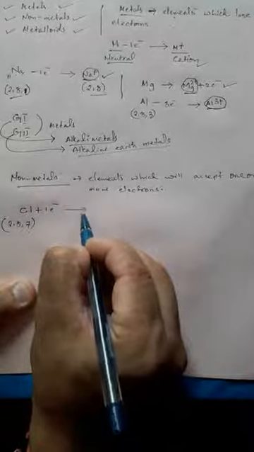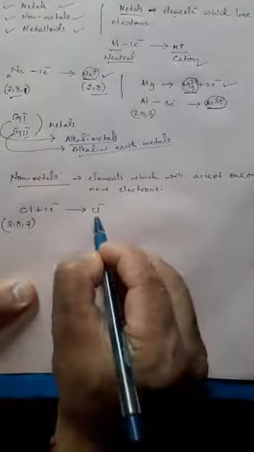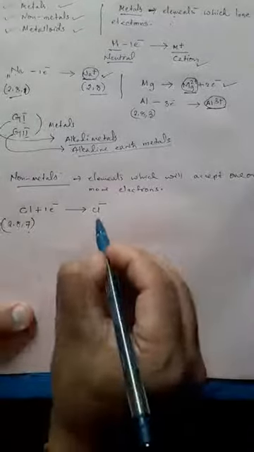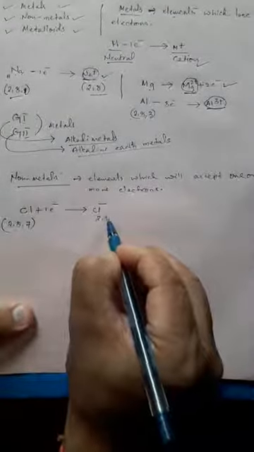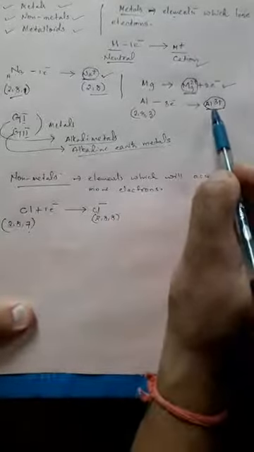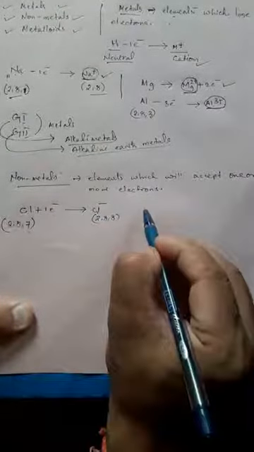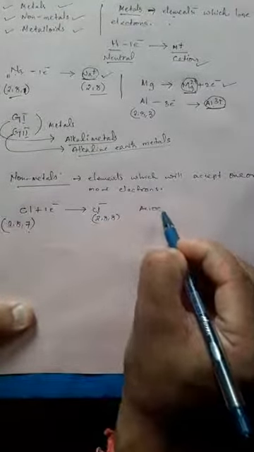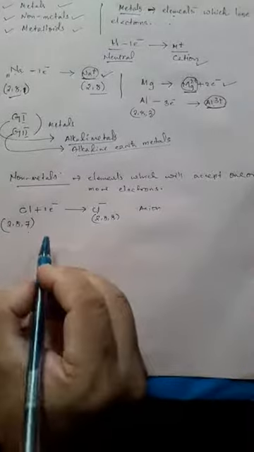When chlorine accepts 1 electron, it converts into a negative ion. This is our chloride ion. If you see the configuration, it will be 2, 8, 8. This is how it is happening. So this is an anion, A-N-I-O-N, while the positive ones are cations.